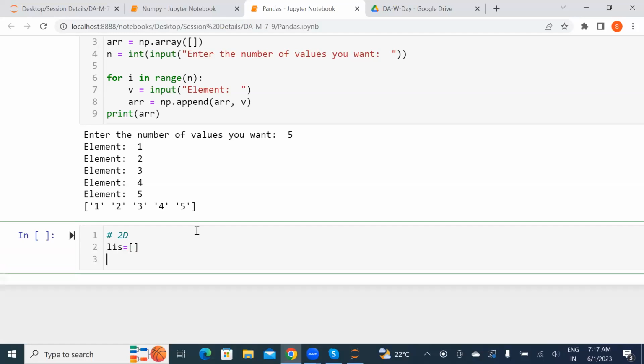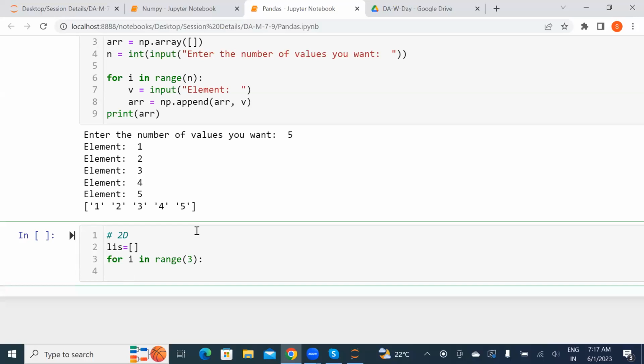Suppose I'm taking a blank list here. Later I will convert it into an array, because a list is an easy way to take the values. For i in range, I'm passing the range as 3, because the maximum you can give is 3 values, however you want it. Then, as it is a matrix, you need two loops for row and column, 2D, right? Row and column.